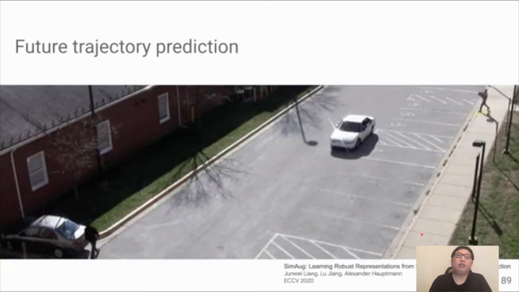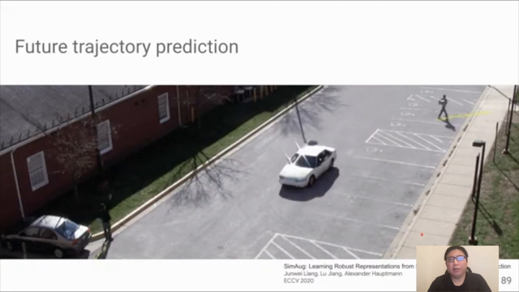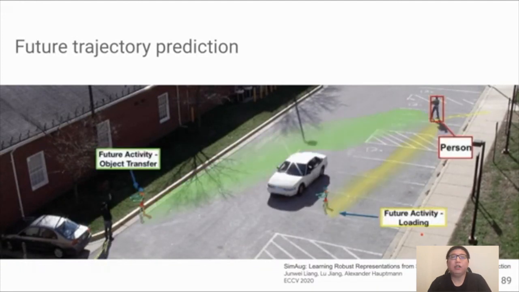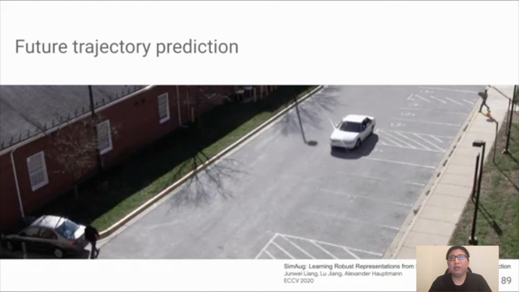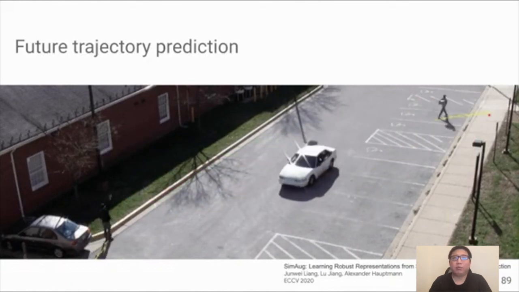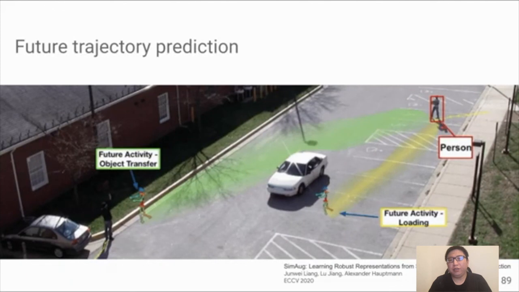Now finally, let's look at another application, future prediction in video. In this problem, we are given an observed trajectory of a pedestrian, such as this yellow trajectory here, and our goal is to predict where the person is going in the next 10 to 15 seconds, as shown by the heat map here.